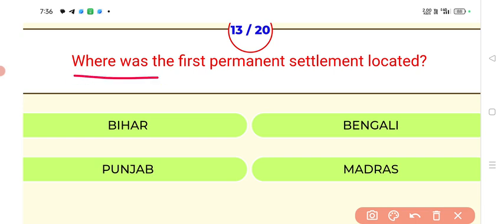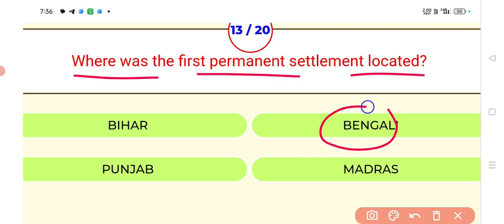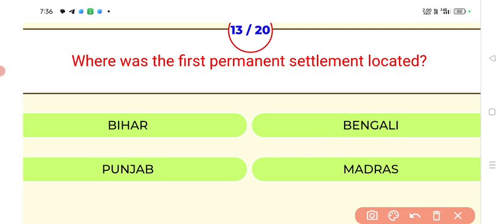Where was the first permanent settlement located? Answer, Bengal. The first permanent settlement was located in Bengal. Next.